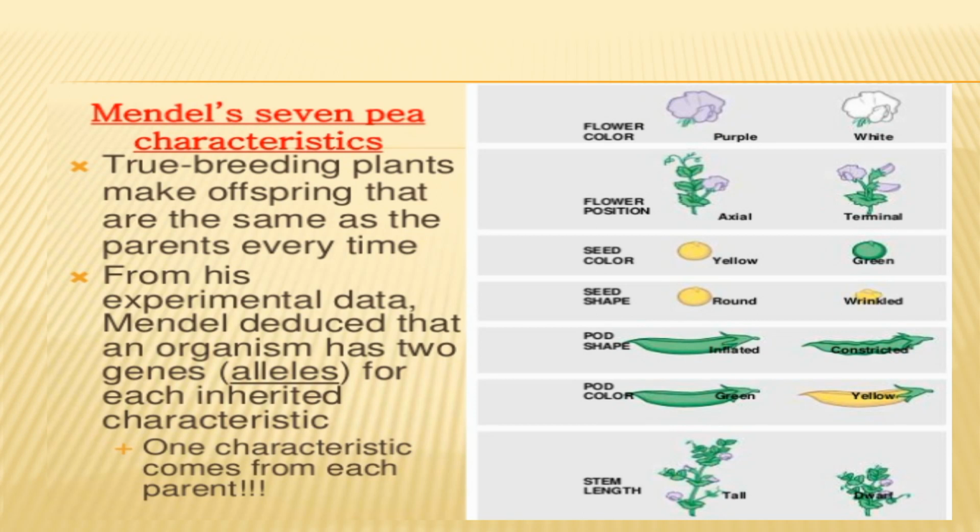From his experimental data, Mendel deduced that an organism has two genes, meaning alleles, for each inherited characteristic. Each characteristic is controlled by genes, and genes have alleles. So actually alleles are the basic unit of inheritance. One characteristic comes from each parent. One characteristic is received from the mother and the other from the father.